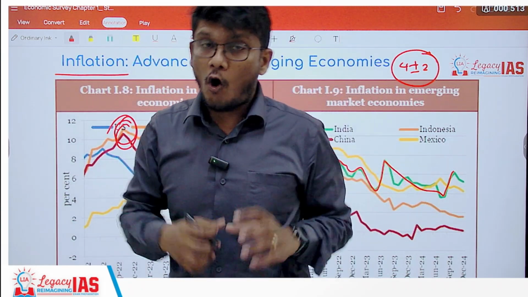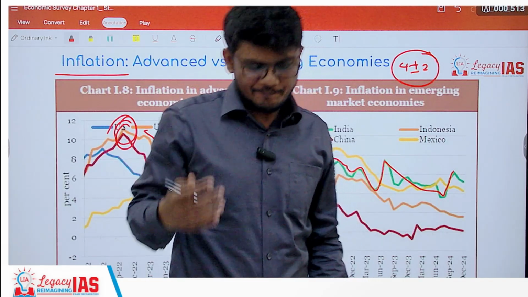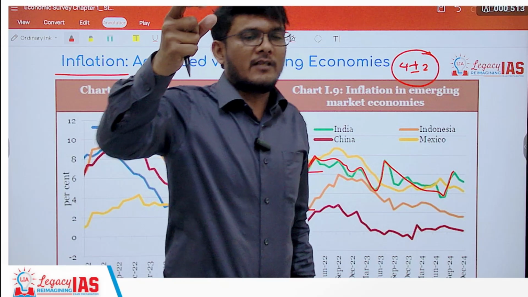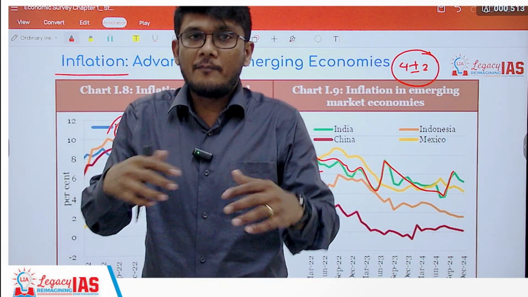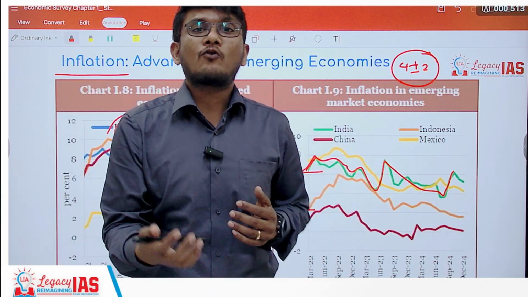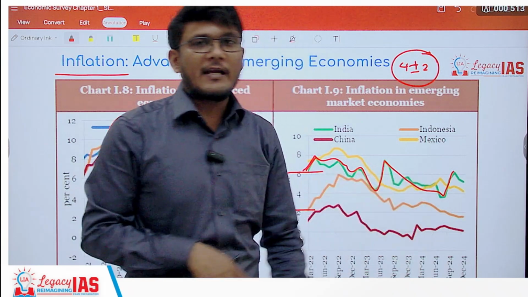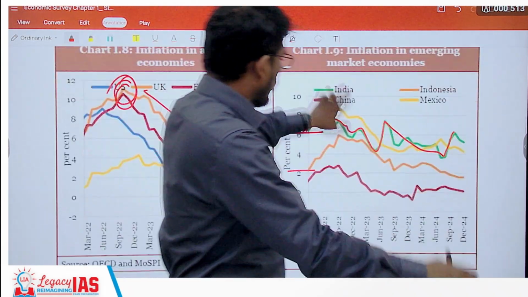So the government or the Monetary Policy Committee may have to tackle it by increasing the policy rate. But if you increase the policy rate, for example the repo rate, the cost of credit becomes costly. When it becomes costly, growth may be impacted. So it is a very tricky field wherein the MPC has to manage both inflation as well as growth.